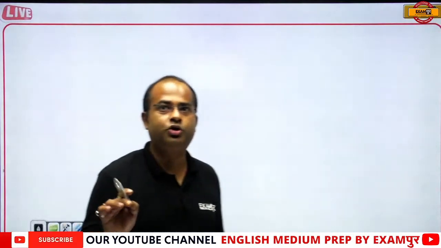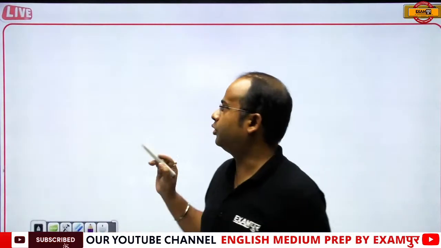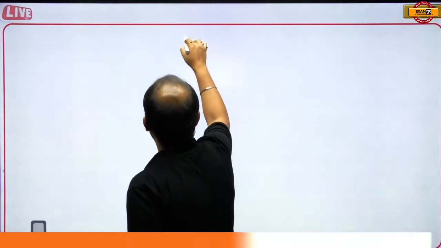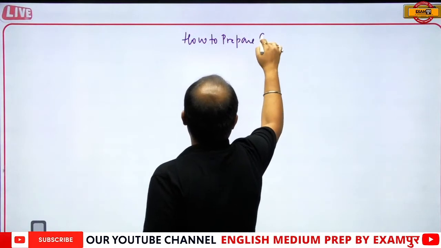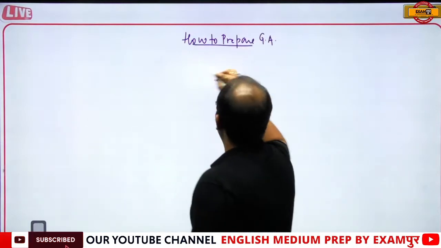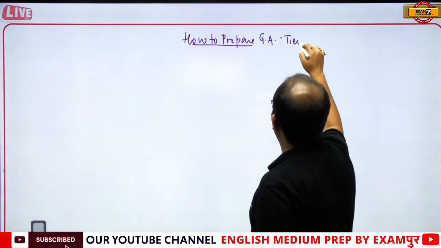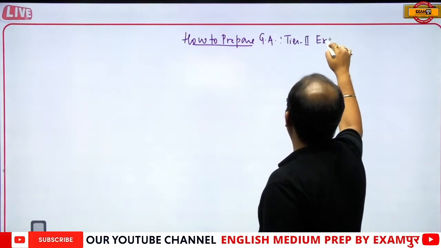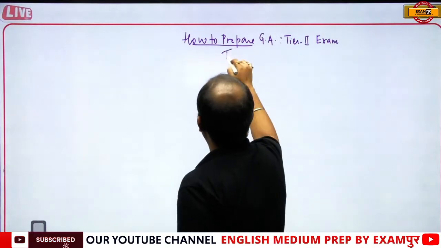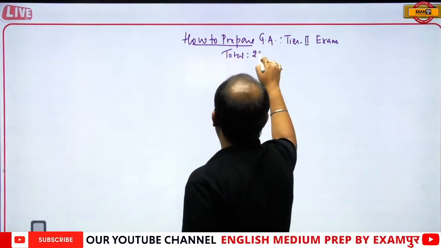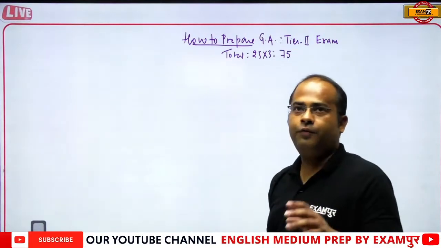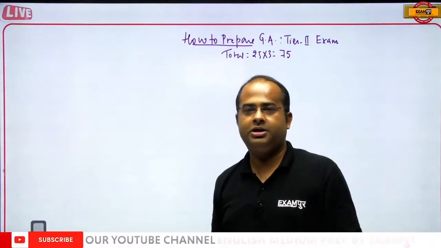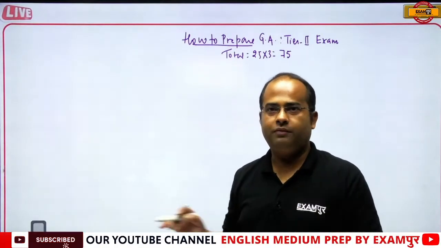Now, how do you have to prepare for tier 2? What should be the course of action for tier 2? How to prepare GA for the tier 2 exam? The total questions will be 25, with 3 marks each, that means 75 marks. And if you fail in any section, then your candidature is gone. You are out of the race.